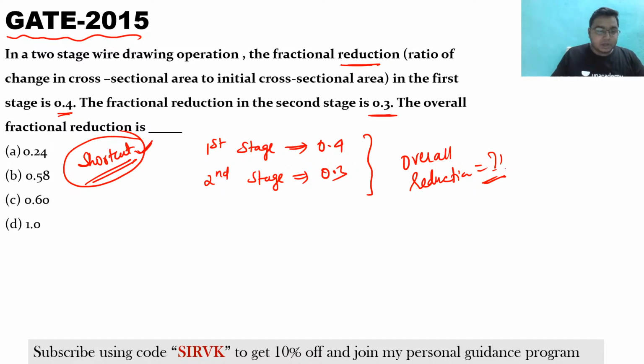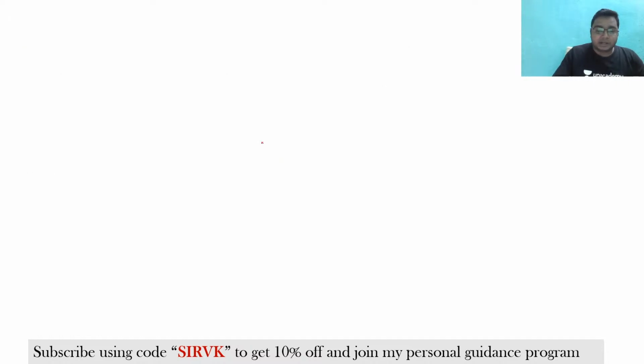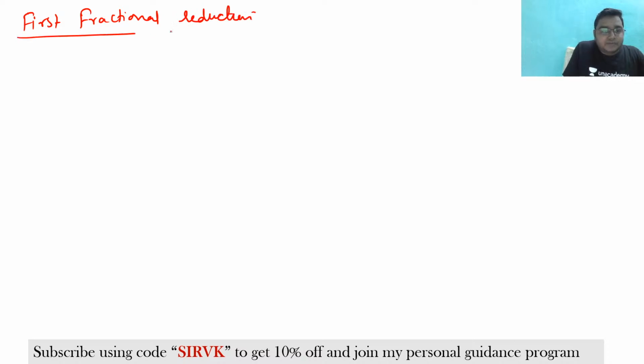See here, in the first stage the fractional reduction is 0.4.